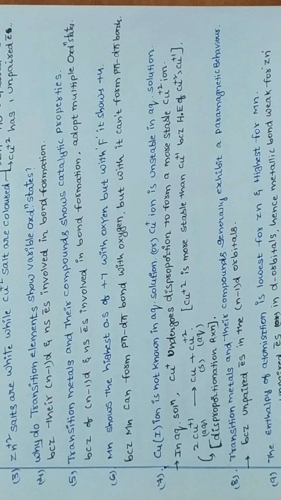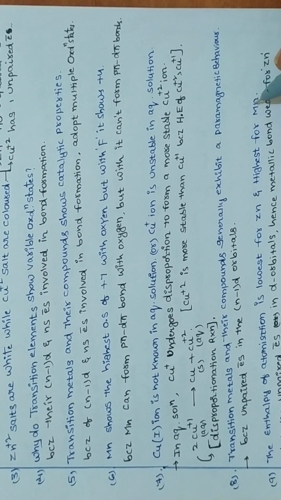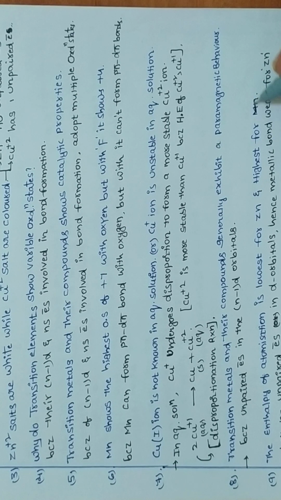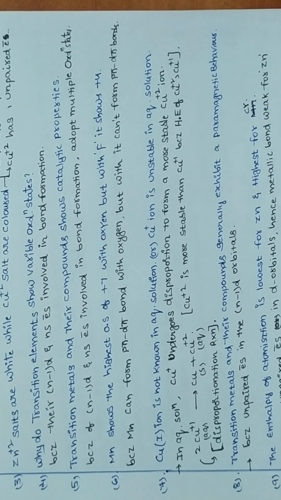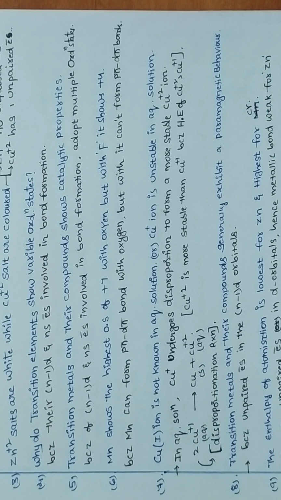Next, the enthalpy of atomization for zinc is the lowest. Why? They are asking. And the highest is for chromium. Why? They will ask. Enthalpy of atomization depends upon metallic bonding. The more the unpaired electrons, the more the metallic bonding.